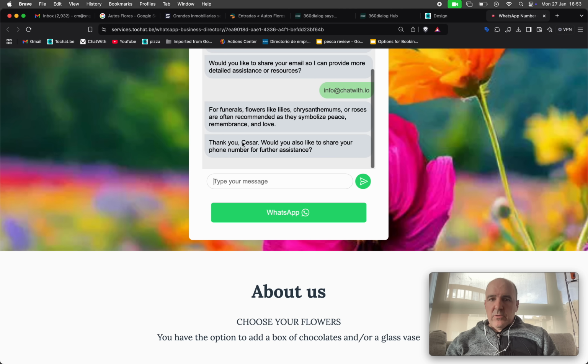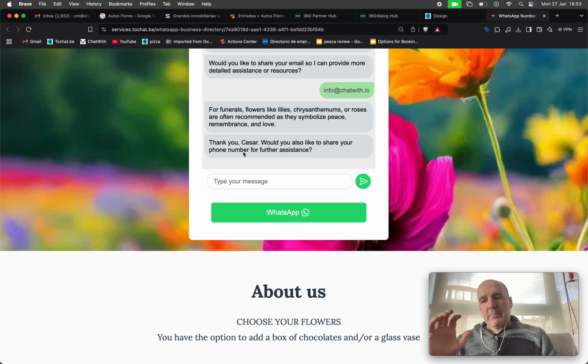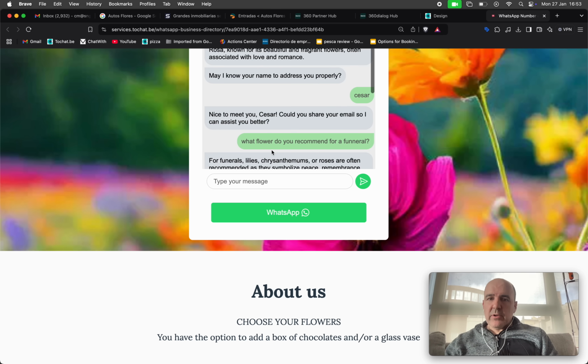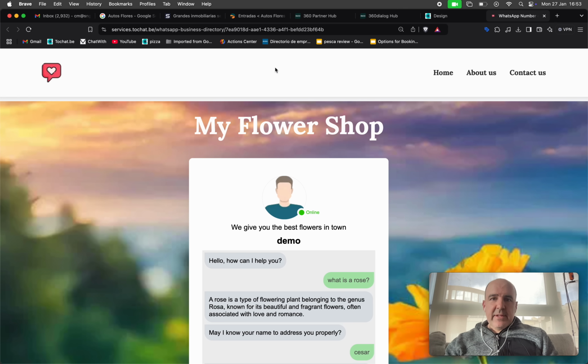Okay, now it's going to tell me if I want to give my phone number. So the AI is, let's say, trained to get personal information. The AI is going to reply, is going to help the user, but is going to try to get personal information from the user.